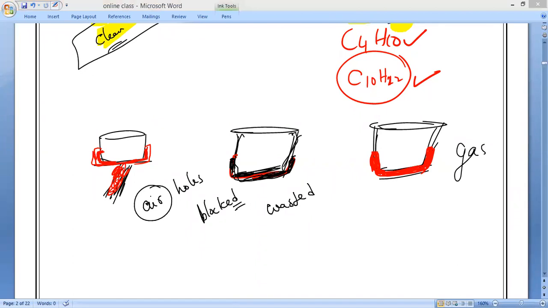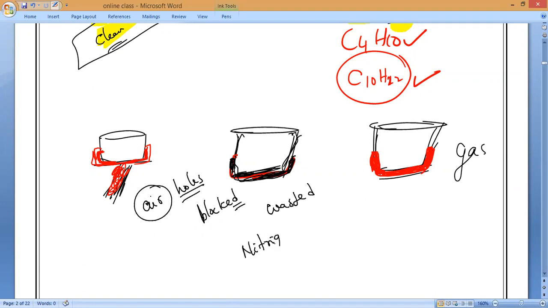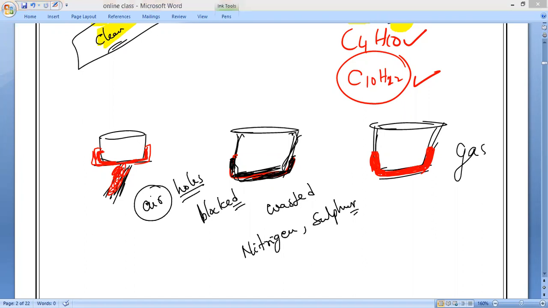Whenever the air holes are blocked, these products undergo oxidation reactions and form oxides of nitrogen and sulfur, which are major pollutants in the environment. That is why the bottom surface of vessels turns black.